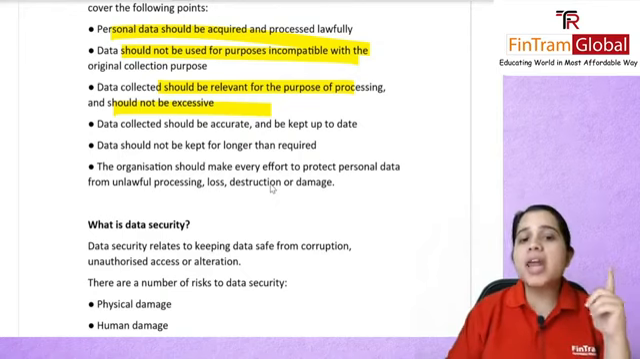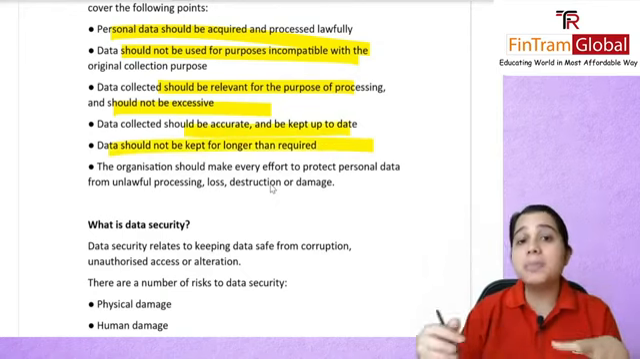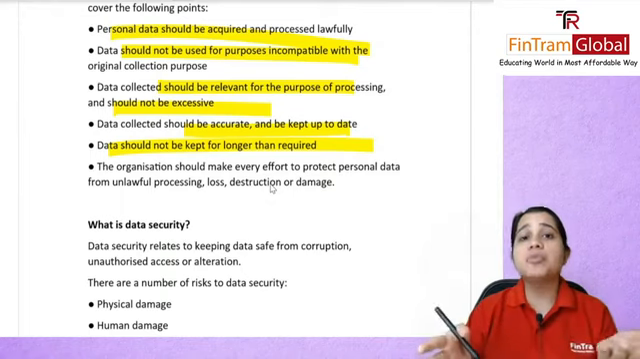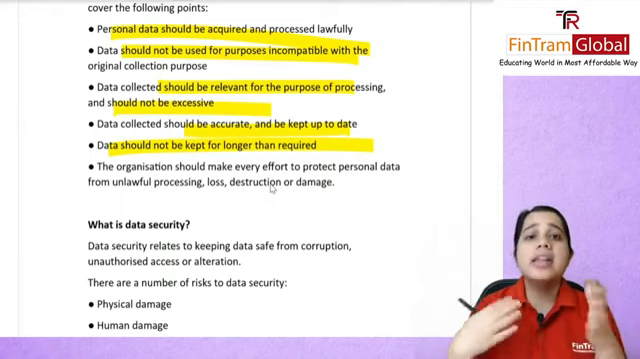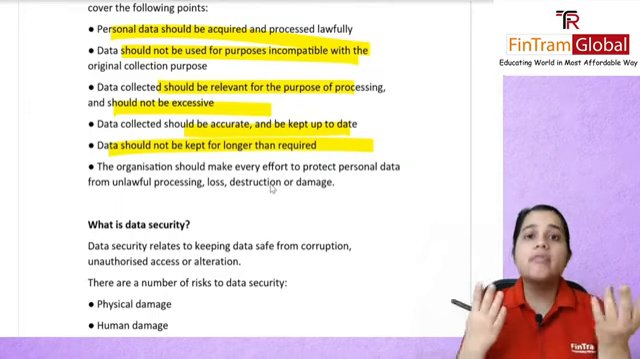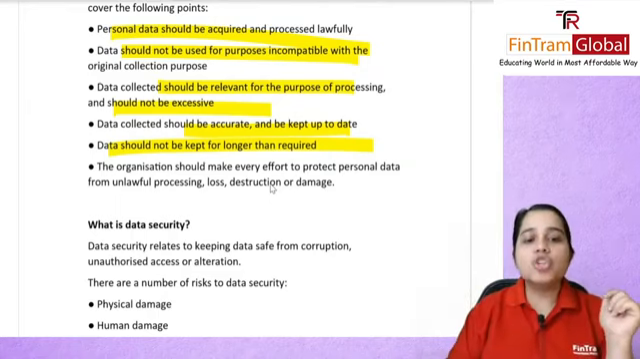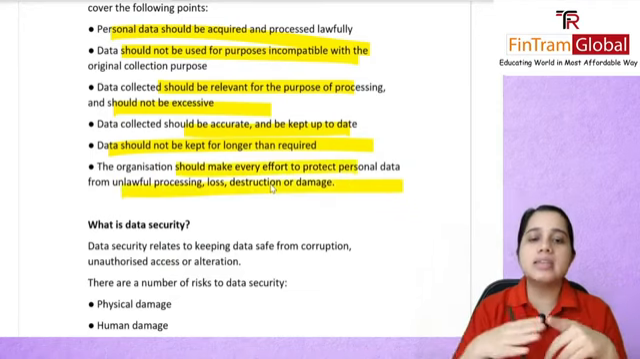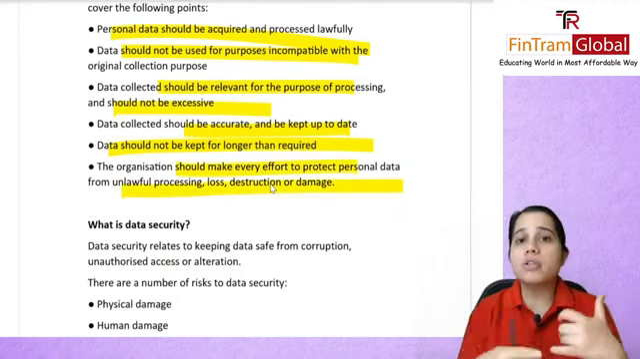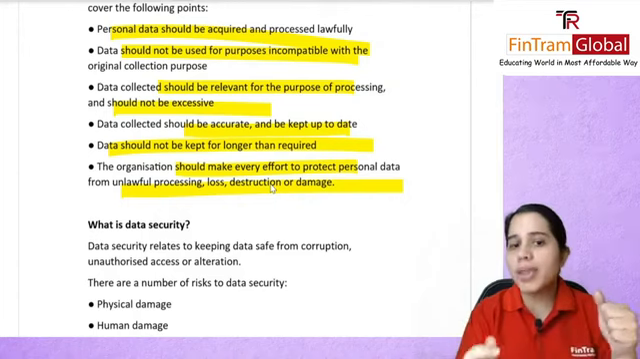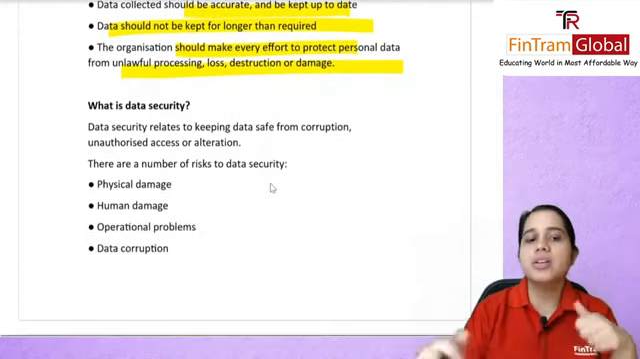It should be accurate and you need to keep it up to date. It should not be kept for longer than required. If an employee leaves an organization and it's been 5 years since that person has left, why do you still hold the data? You should clear that data. Organization should make every effort to protect this data from any unlawful processing or someone stealing or destroying it.